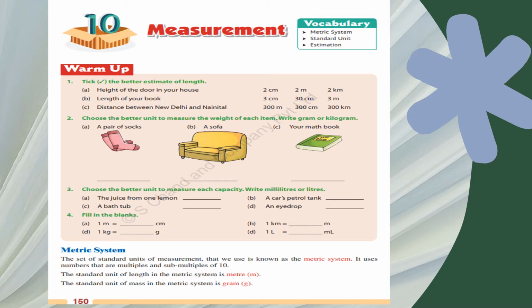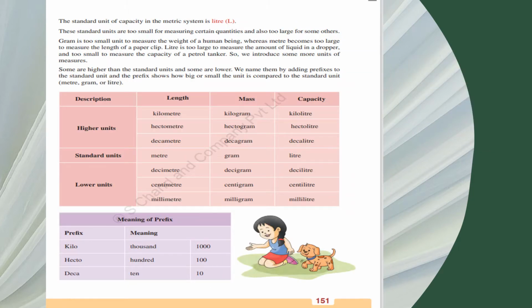The standard unit of length is meter. The standard unit of mass, that is weight, is gram, and for capacity it is liter. So you have to always remember these three basic standard units of length, mass and capacity. These standard units are too small for measuring certain quantities, so we cannot measure everything with only centimeter, meter, gram or liter.